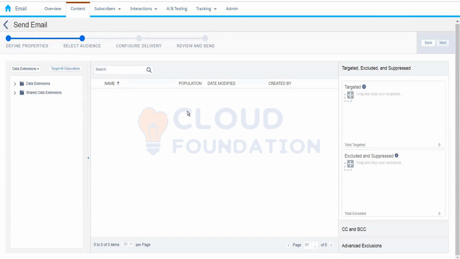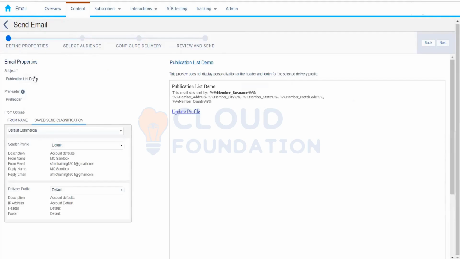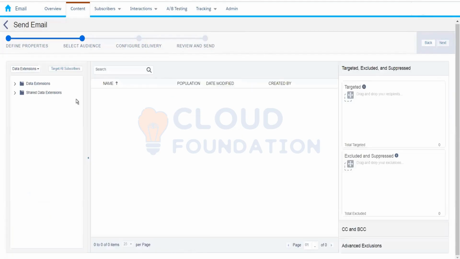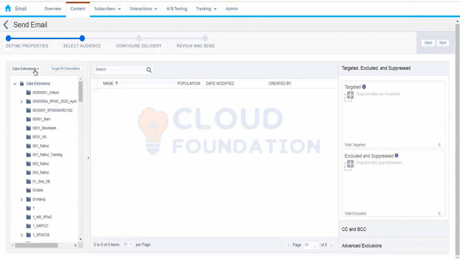This is also a way of sending the email, and that is called the send flow. Here we choose the subject line and the sender profile, these things. After that, we will have to choose the data extension, and here we have the section for the suppression list. Right now we have to do with the suppression list, and that's the Amazon do not contact list.